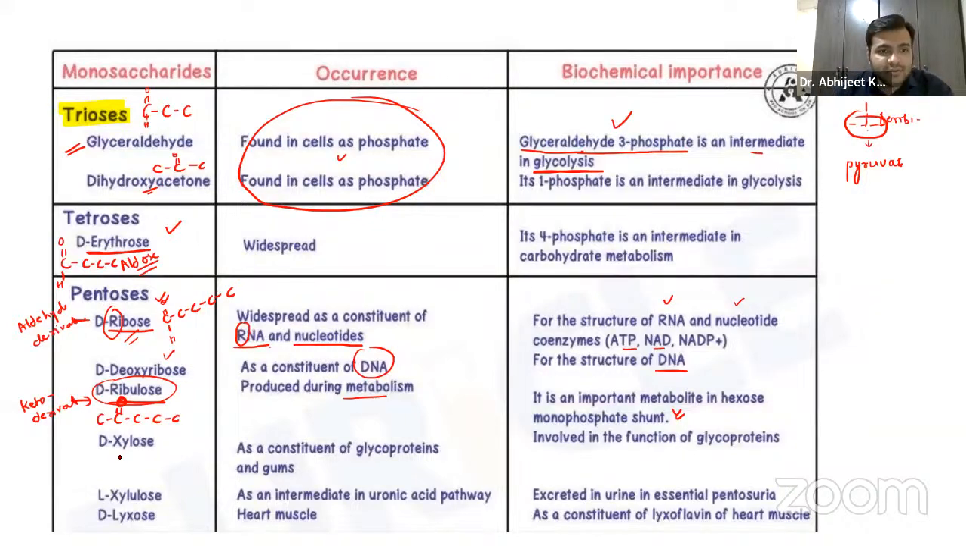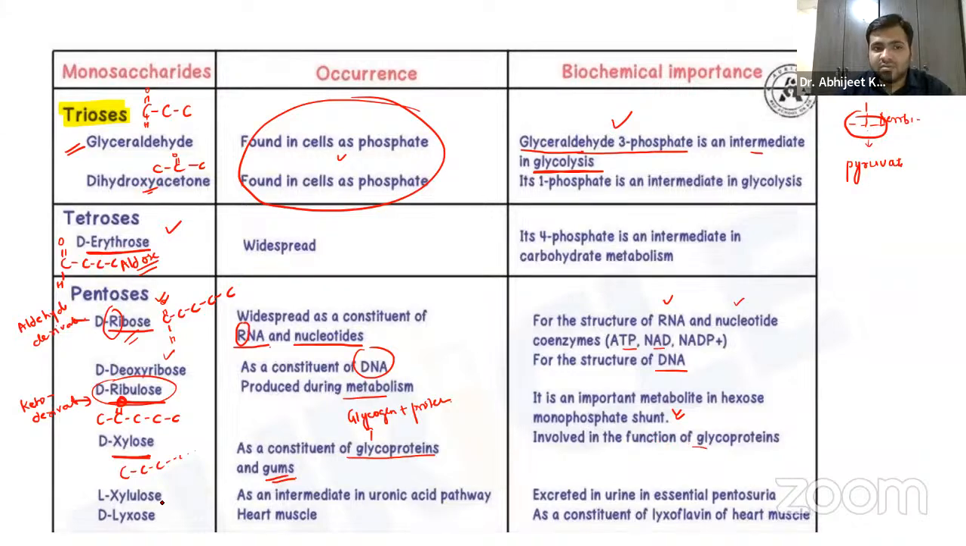Now we have xylose, right? Xylose basically has 5 carbons only, and it has an aldehyde group, right? And it's a constituent of glycoproteins. Now, when I say glycoproteins, guys, you already know I'm talking about glycogen plus proteins, and gums, right? So remember, it is involved in the function of the glycoproteins.